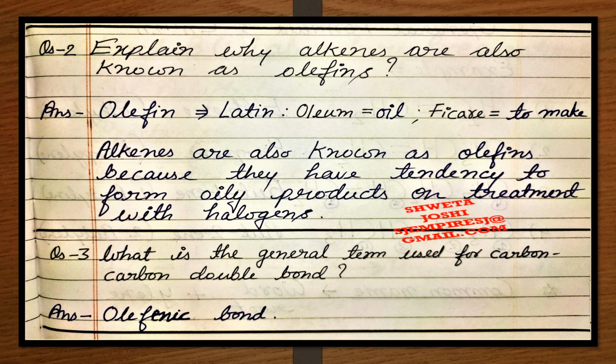Now covering question number 2 and 3 related to the introduction part of alkenes. Question number 2 is, explain why alkenes are also known as olefins. So alkenes are also known as olefins because they have a tendency to form oily products on treatment with halogens. Question number 3 is, what is the general term used for a carbon-carbon double bond? Its answer is olefinic bond. A carbon-carbon double bond is commonly called an olefinic bond.